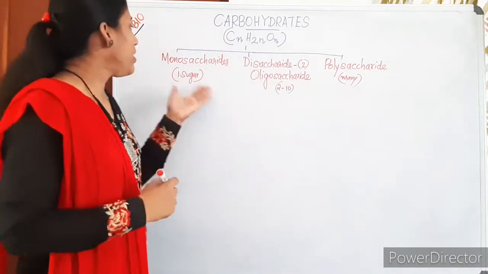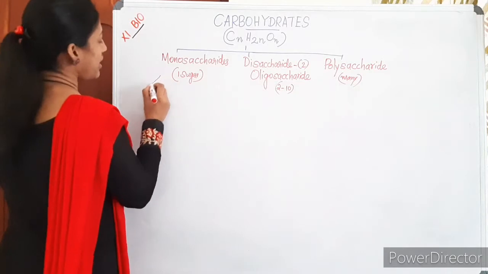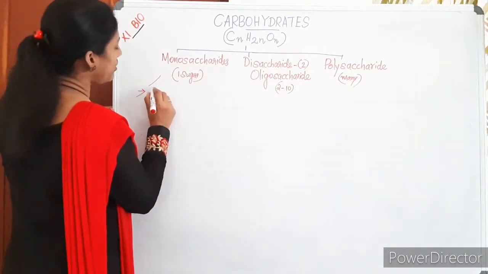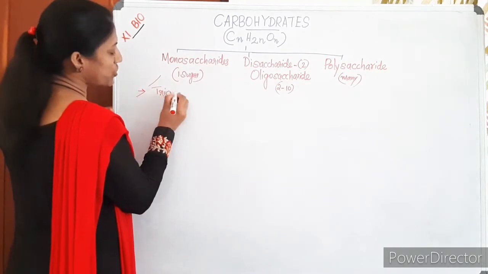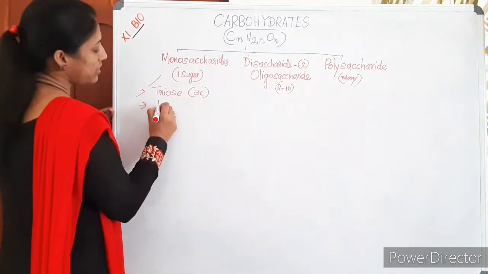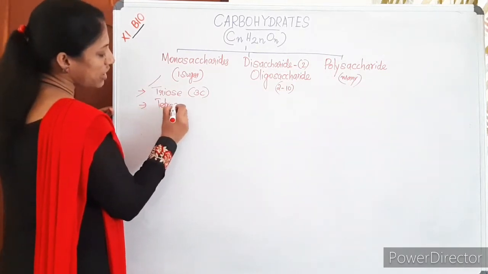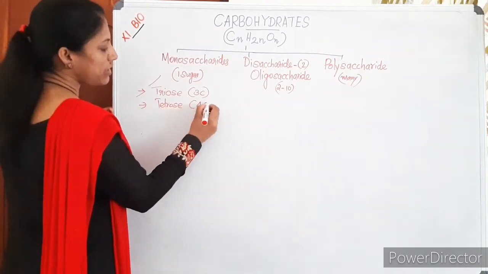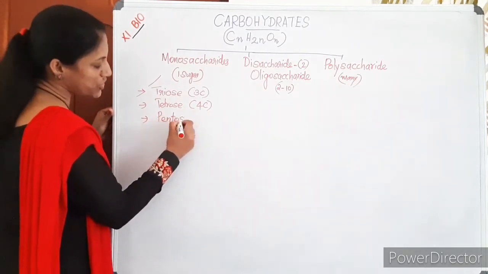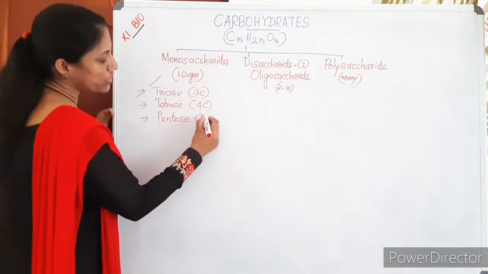Anyway, when we discuss monosaccharides, if the sugar has 3 carbons, we call the sugar a triose sugar. It is a tetrose sugar if the sugar has 4 carbons, and if it has 5 carbons inside, 5 carbon sugar, it is a pentose sugar.